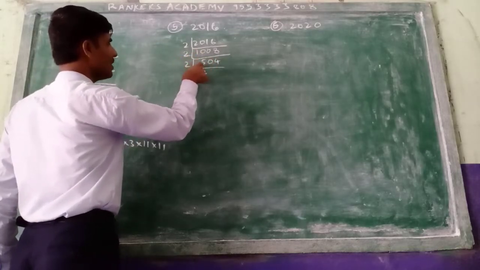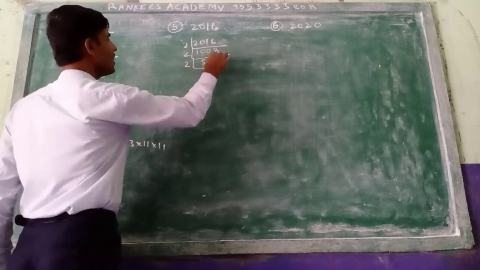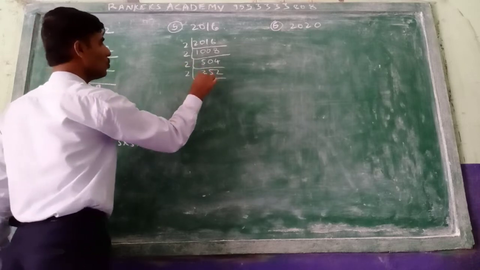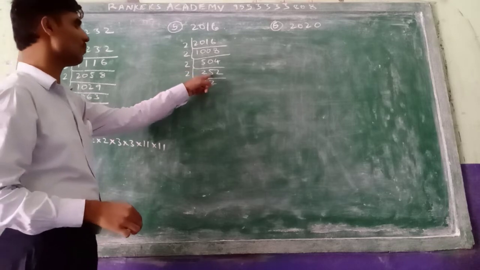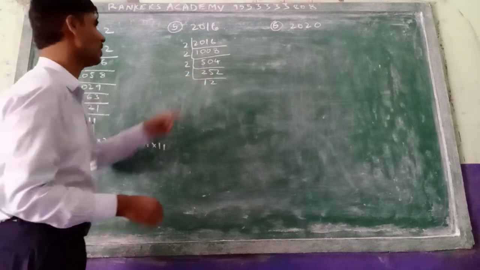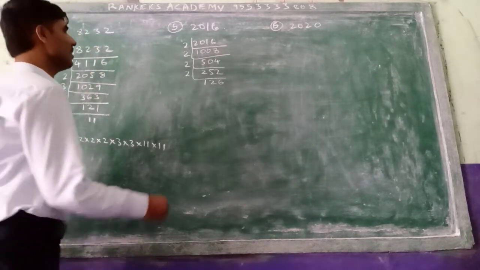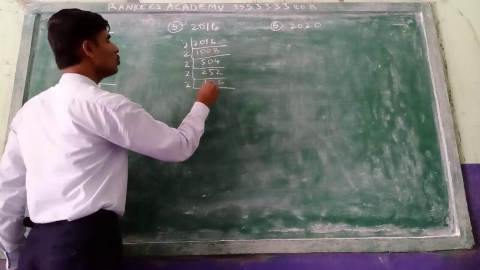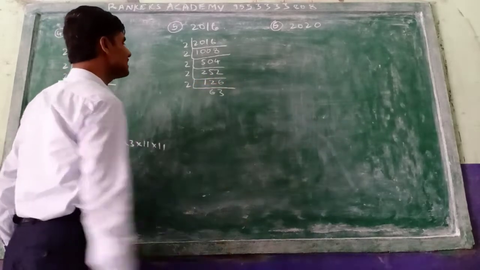Next 2 2s are 4. Here 1, 5 minus 4, 1 here, 0 there. 2 5s are 10. Next 2 1s are 2, 2 2s are 4. 5 minus 4, 1, 6 12. 2 6s are 12. 2 3s are 6.